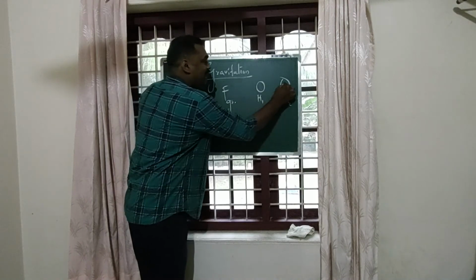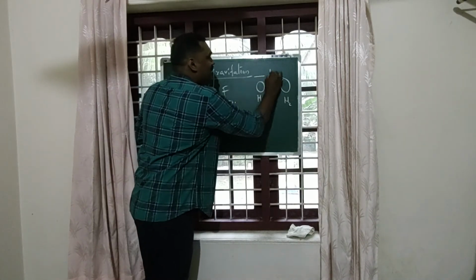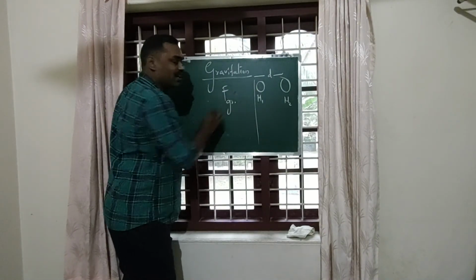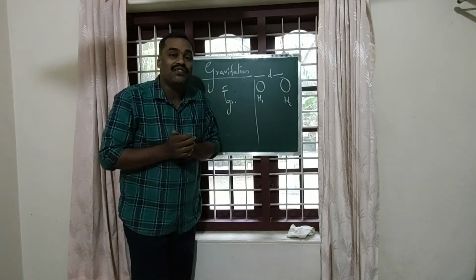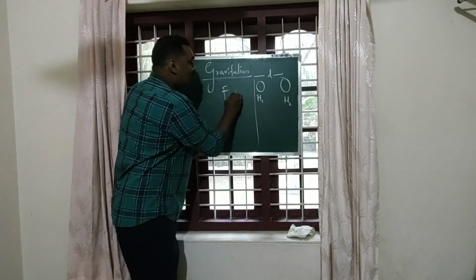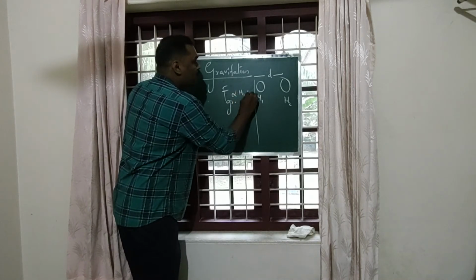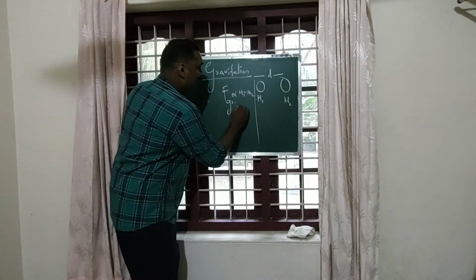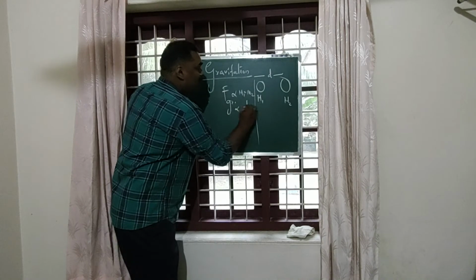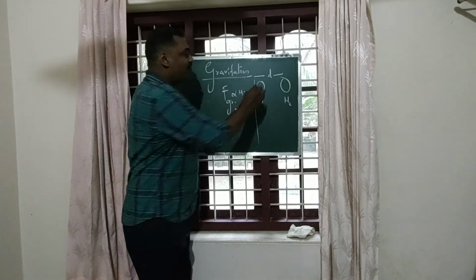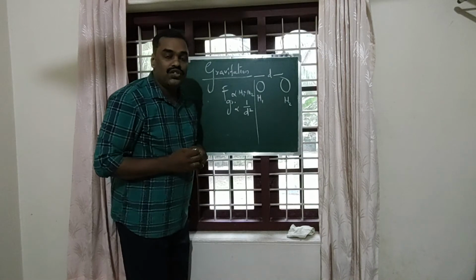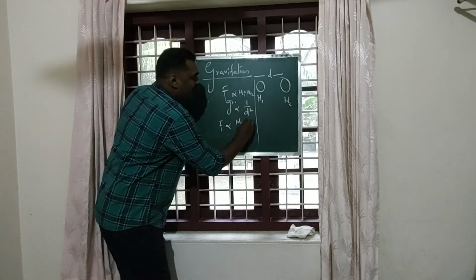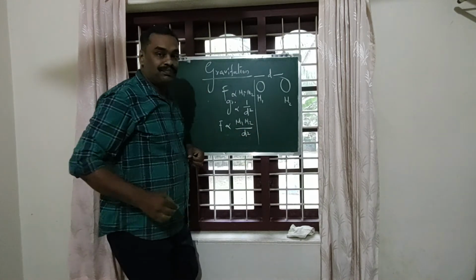Suppose we have two objects, M1 and M2, and they are separated by a distance d. Then what will be the amount of gravitational force? The gravitational force is directly proportional to the product of these two masses, M1 and M2. Directly proportional to the product of two masses. And proportional to 1 by d square, the square of the distance between these two masses. So it will be written as F directly proportional to M1 M2 by d square.